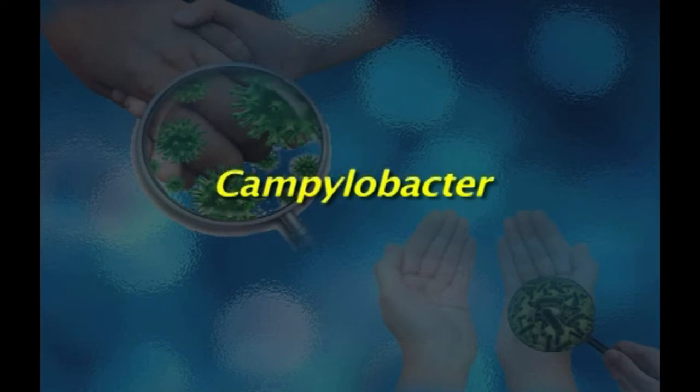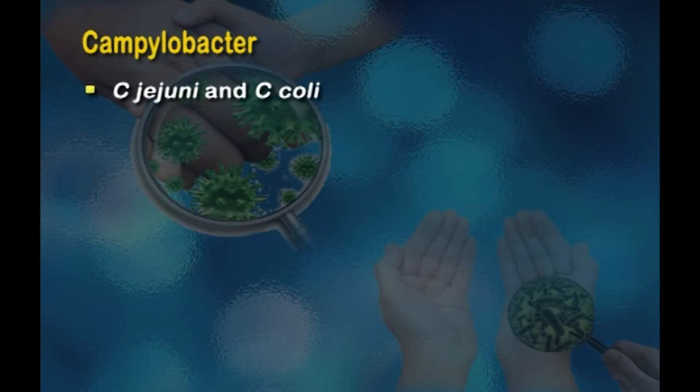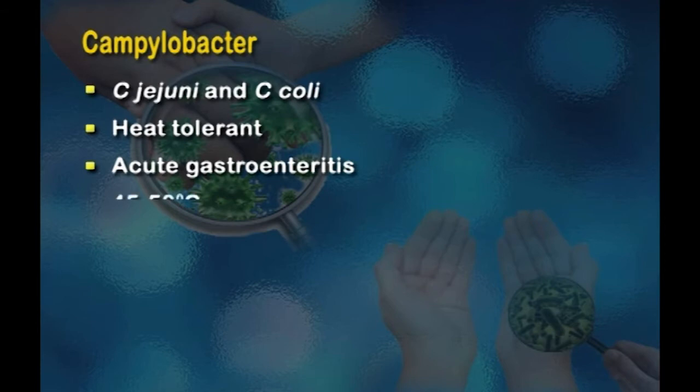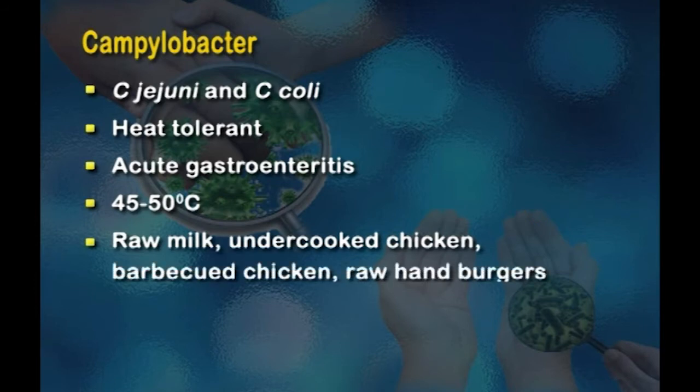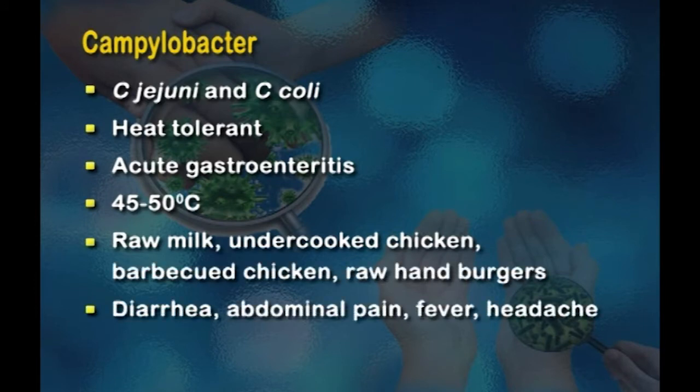Now moving on to another kind of organism, that is Campylobacter. Campylobacter, that is C. jejuni and C. coli, are heat tolerant and they are associated with acute gastroenteritis in humans. They are destroyed only at temperatures of 45 to 50 degrees centigrade. The foods which are subject to attack by Campylobacter are raw milk, undercooked chicken, pasteurized contaminated milk, barbecued chicken and raw hamburgers. And the signs and symptoms of Campylobacter infection are usually diarrhea, abdominal pain, sometimes fever, headache, etc.